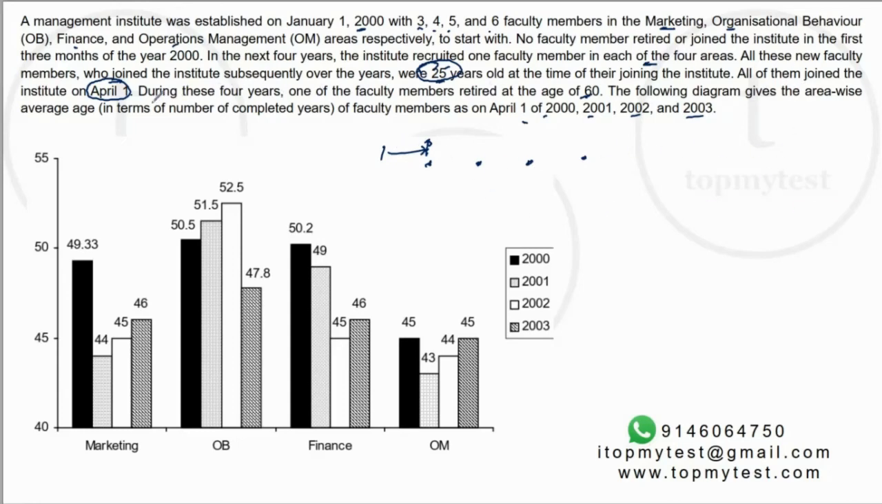Further, during these 4 years, one of the faculty members whose age was 60 retired. So there is only 1 out of these 4 departments where he retired. So 4 people joined, 1 in each department. And there is 1 department where 1 member retired as well, right? He went out. So there will be a change in graph based on that.